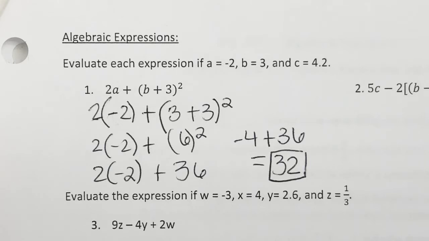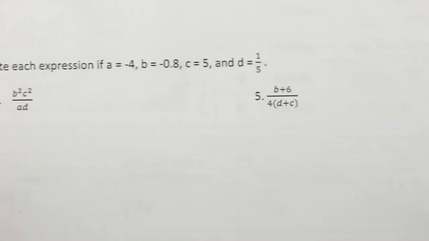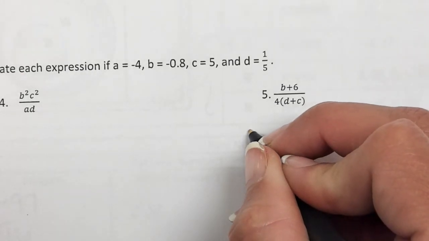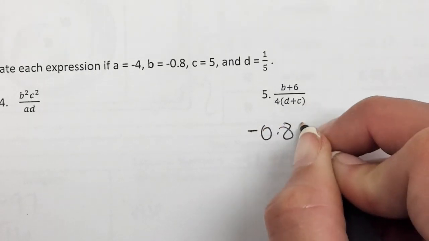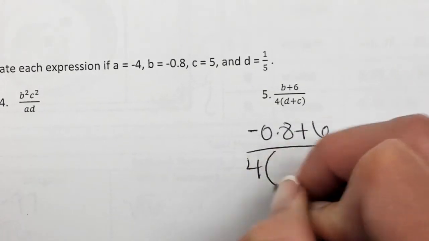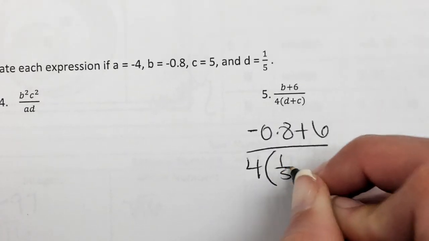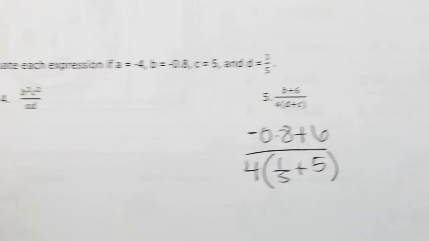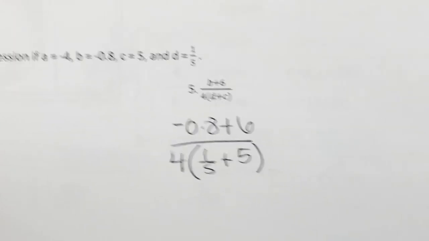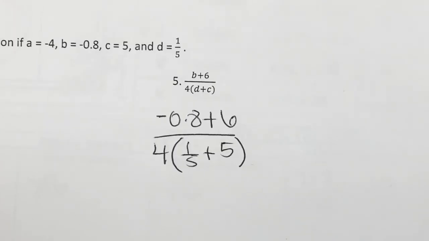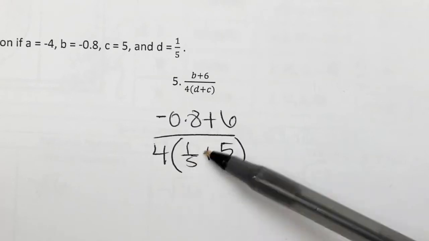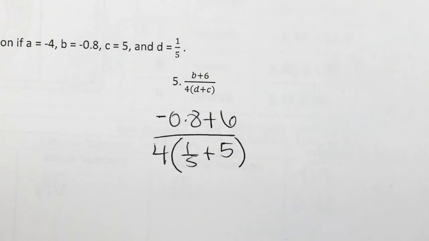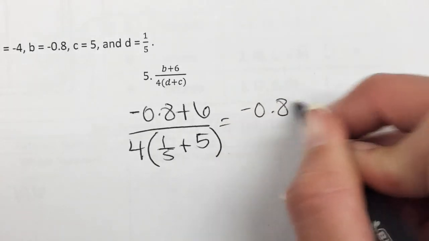Number 5. Number 5. Okay. Let's look down at this one. Alright, tell me what to write. Negative 0.8 plus 6 divided by 4 times 1/5 plus 5. Alright, what should we do first? Parentheses. Good. Sid, we would distribute if one of those had a letter. But because they don't, we can go ahead and simplify parentheses first, then multiply for order of operations. So I'm going to leave the top the same for now.